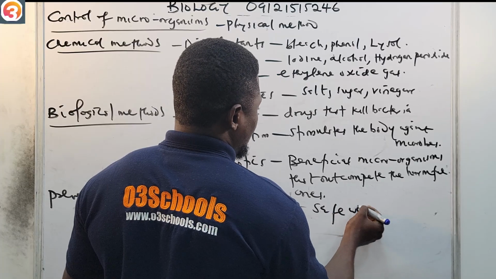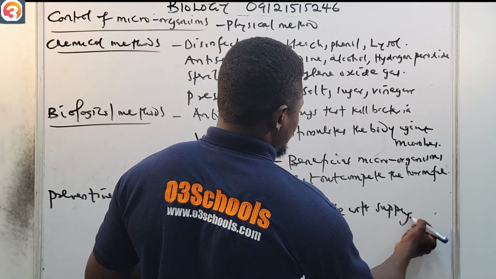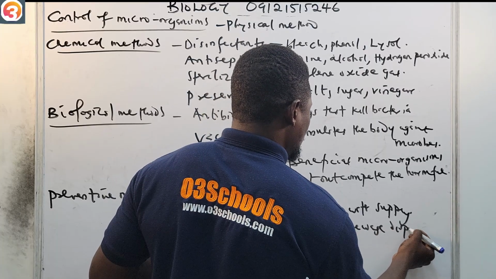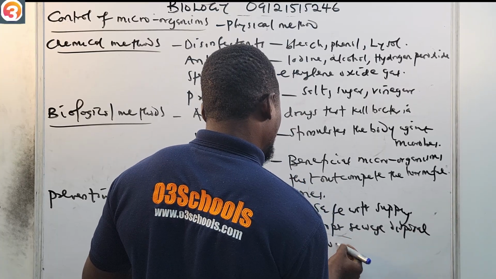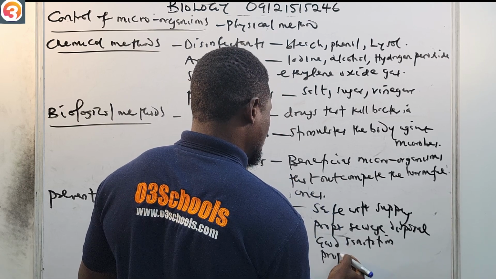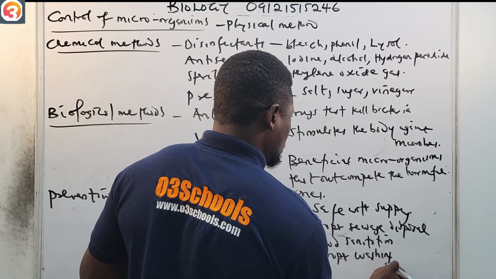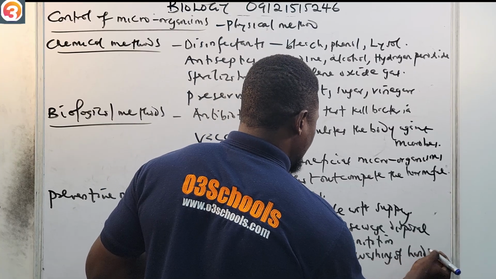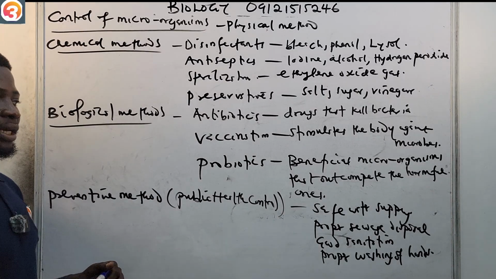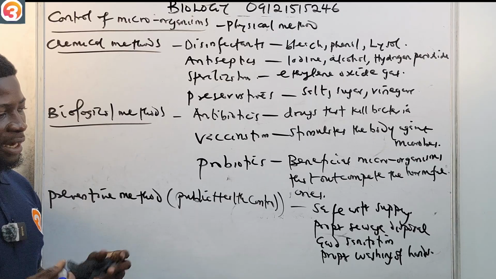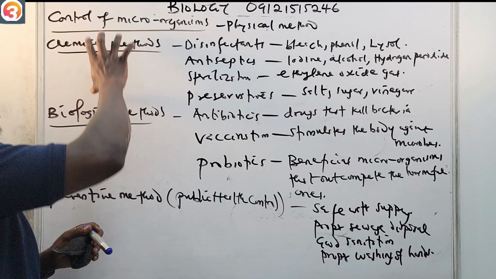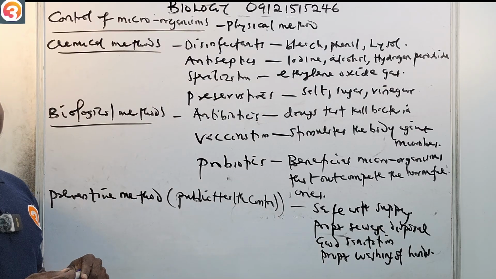Safe water supply, proper sewage disposal, good sanitation, then proper washing of hands. All of these are preventive methods. They have to do with public health control. All of these are ways that you can control microorganisms in our environment.